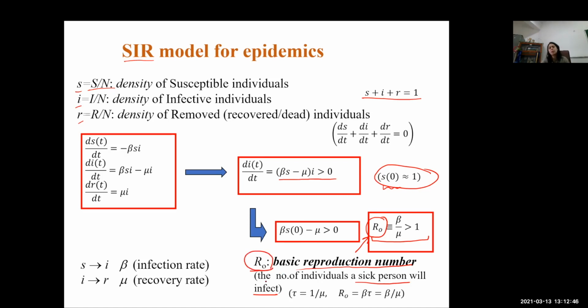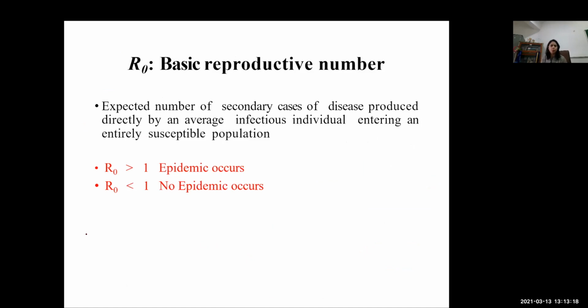I think during last year you might have heard this term quite a few times, that the basic reproduction number is very high for corona. It has become 2, it has been observed as 3. If it is less than 1, then we can say that the disease is going to die. If it is greater than 1, then it will be called an epidemic. And in most of the research articles, they say that if it is greater than 2, then a pandemic will be declared by WHO.